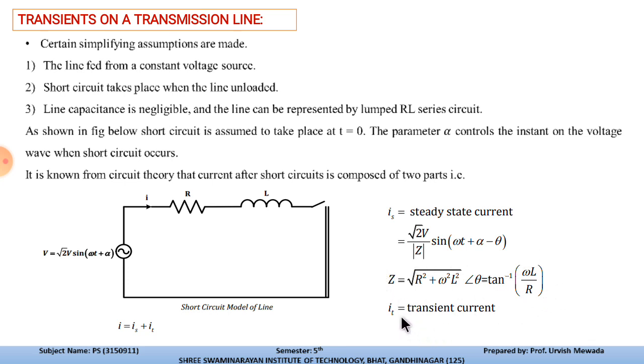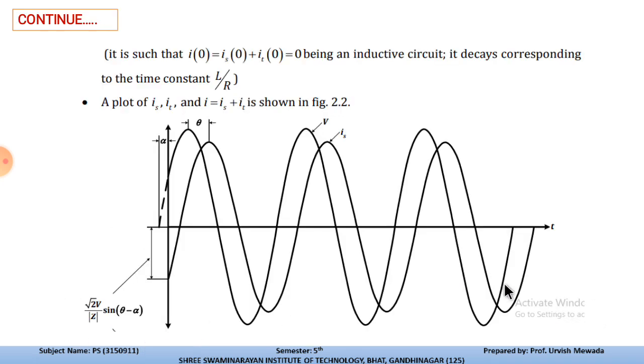The first was the steady state current and the second is the transient current. So the total current I is the combination of the steady state and the transient current. So I is equal to Is plus It. This is the equation of the total current which is flowing through this circuit. Now I at 0, because we are considering the occurrence of the fault or short circuit at t equal to 0. So I at 0 is equal to Is at 0 plus It at 0, which is equal to 0, being an inductive circuit that is decaying corresponding to the L by R ratio.